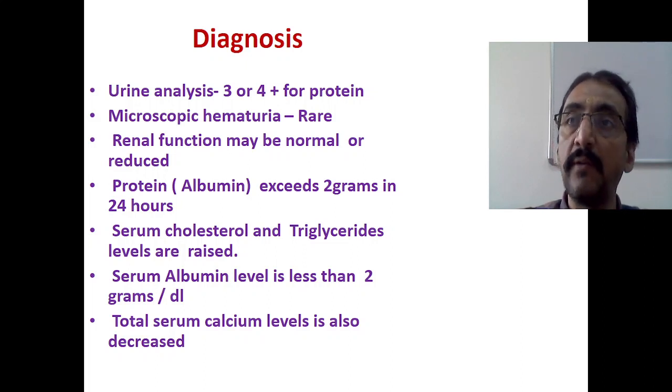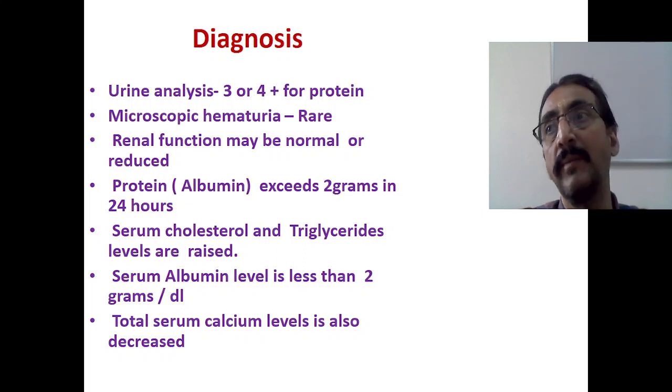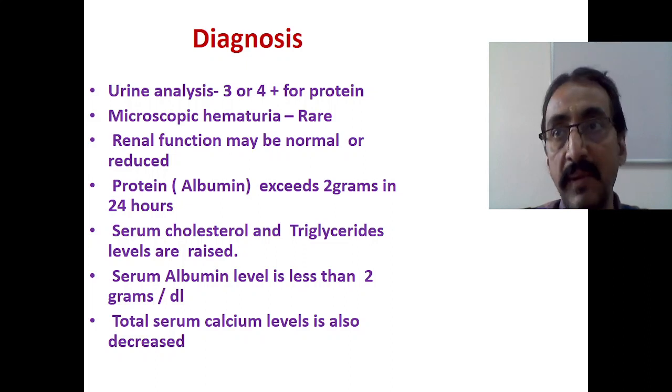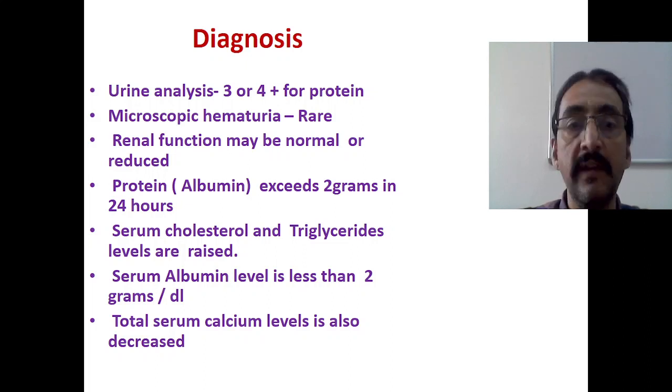Apart from the protein loss, most of the time in minimal change nephrotic syndrome all the other renal functions, like urea and serum creatinine, are normal, though in a later stage they may get affected. Serum cholesterol and triglyceride levels are raised. That's very important. Number one is proteinuria. Number two is hypercholesterolemia, where serum cholesterol and triglyceride levels in the blood are increased.